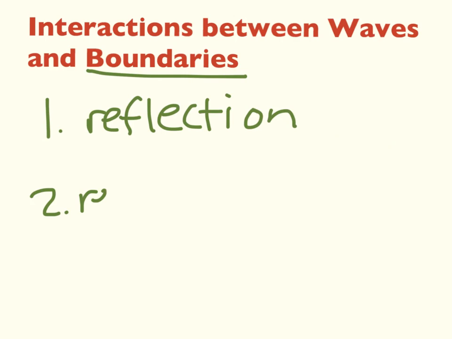Secondly, there is refraction. This is a behavior that occurs when the wave is transmitted through another medium. For example, light hitting water, some of the light will be reflected, but most of the light will be refracted. That is, it will travel through the water, but at a different angle than the angle of incidence. The angle of refraction is dependent on the difference in refractive index between the two media.